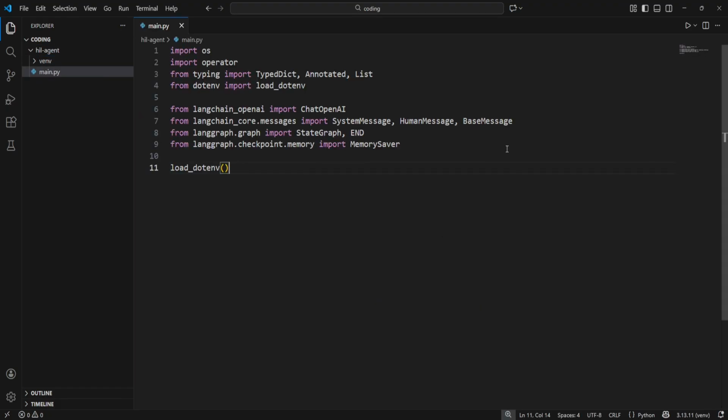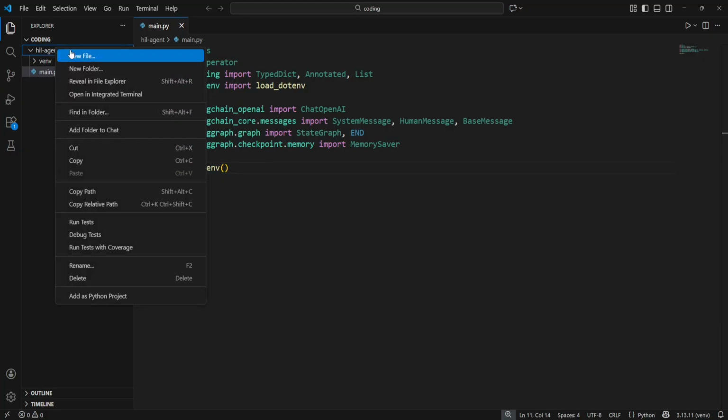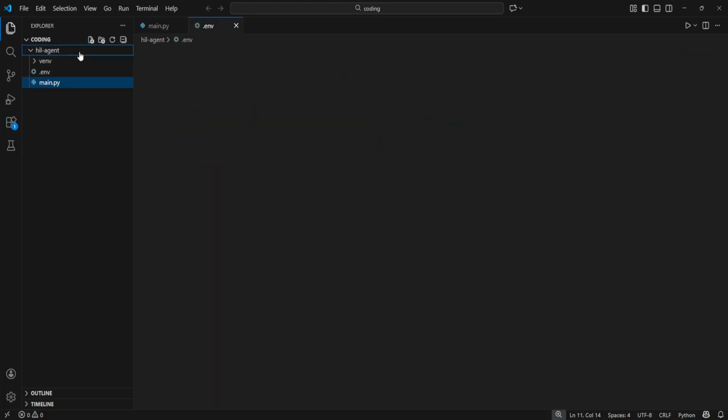Here we start with our imports. We need operator. I will explain why in a moment. And we need MemorySaver from LangGraph checkpoints. This is our database connector that allows the graph to pause and resume. Finally, let's load our environment variables immediately. To do that, we need to create a new file called .env. Here, we paste the OpenAI API key variable, and you should set this to your own API key.